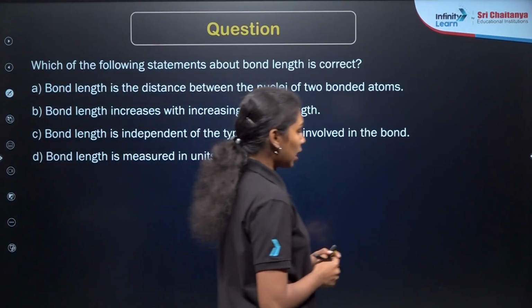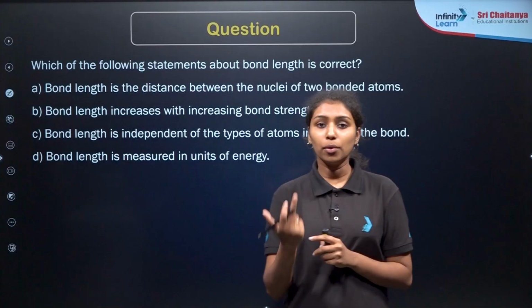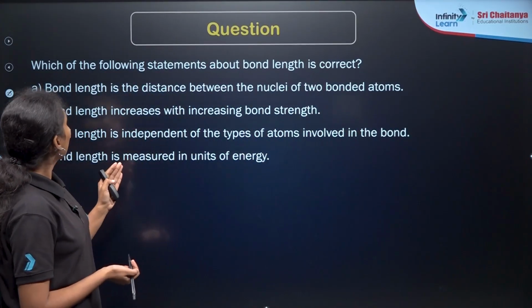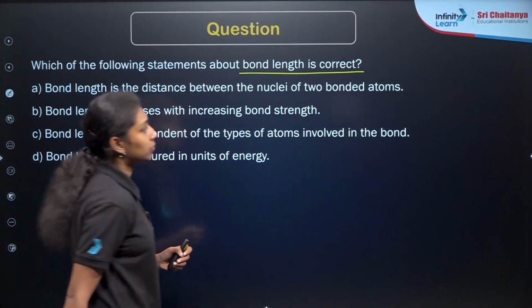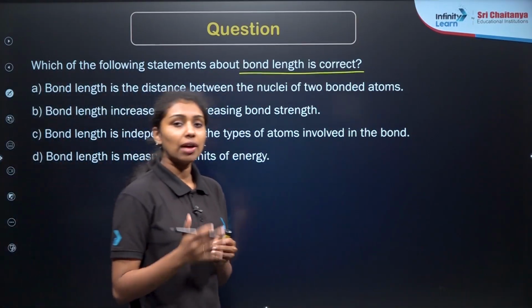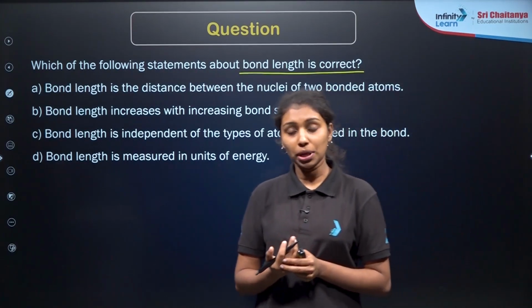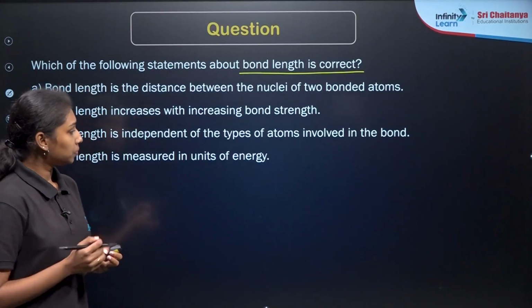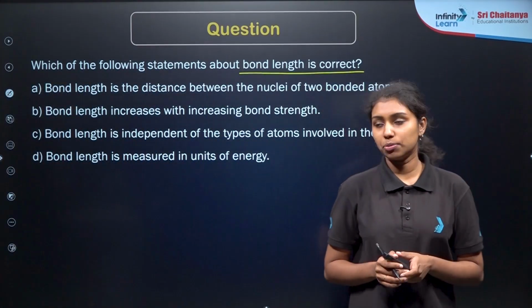Now the question is based on the bond parameters. We have already studied bond parameters in terms of bond length, bond order, bond angle, as well as bond strength, right? So here is the question. Which of the following statements about bond length is correct? Read the question carefully. We have already studied the term bond length, how it is formed, and how it is connected to bond order as well as bond strength. Read the options one by one. Then you will get a proper idea.